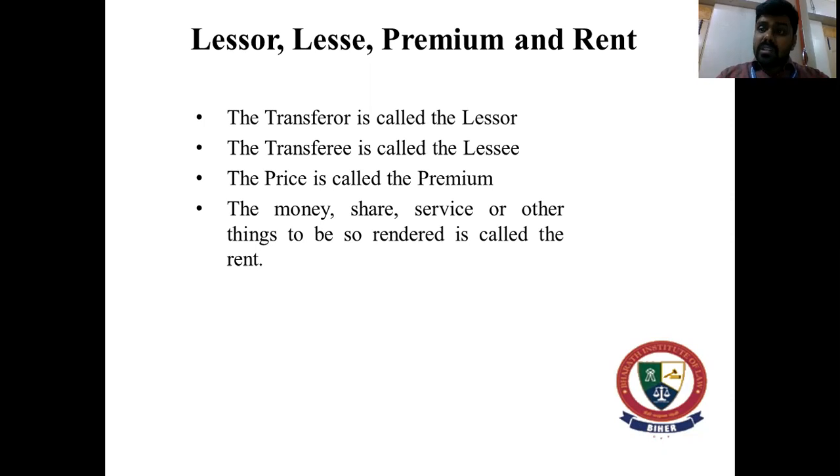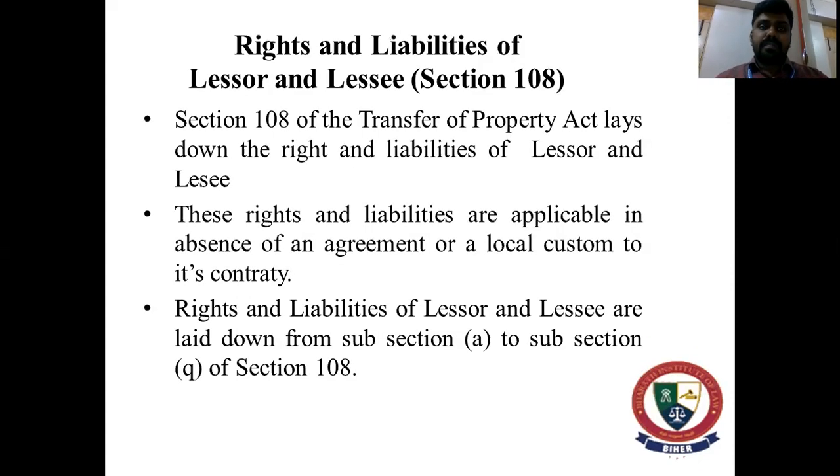The transferor is called the lessor, the transferee is called the lessee, the price is called the premium, and the money, share of crops, service, or other things to be rendered are called the rent.